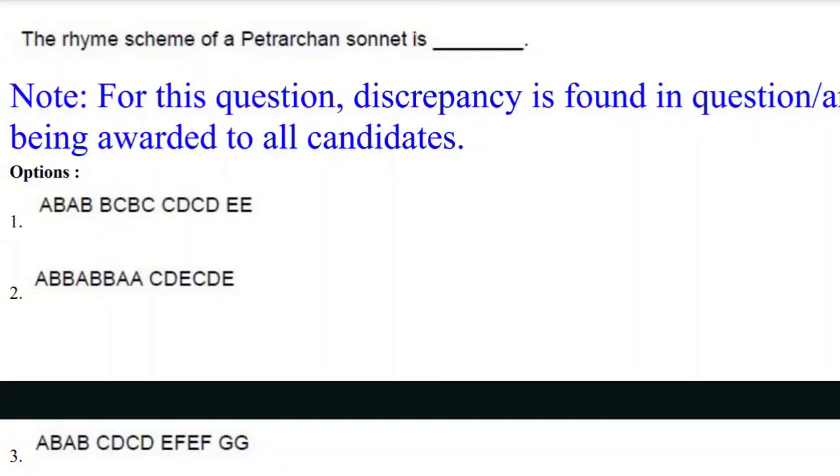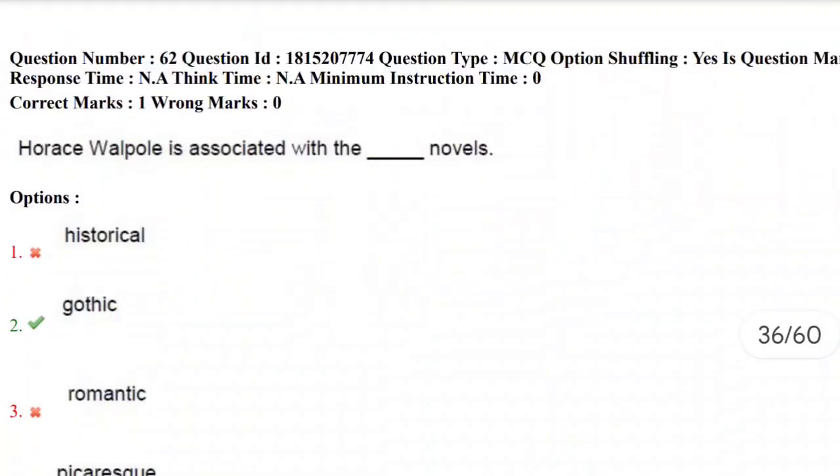Here you need to note down the rhyme schemes of other sonnet types like the Shakespearean sonnet and the Spenserian sonnet. These are going to be really important. We can expect questions on the types of sonnet and their rhyme schemes: the Petrarchan sonnet, that is the Italian sonnet, the Shakespearean sonnet, which is nothing but the English sonnet, and the Spenserian sonnet. So go back to the previous videos, go to my channel and watch the videos, and find the answers. Let's move towards the next question, the 62nd question.